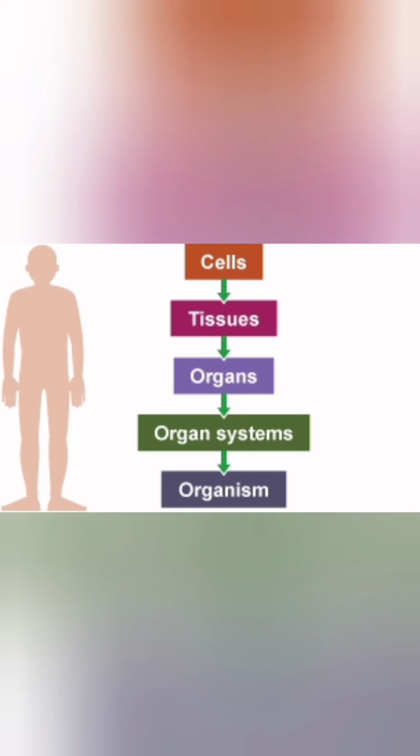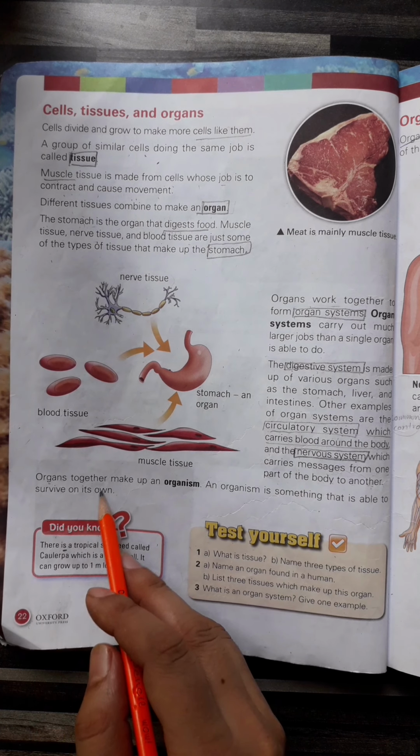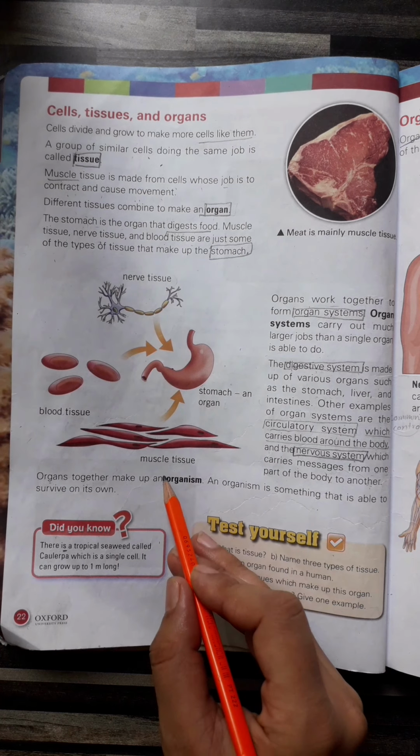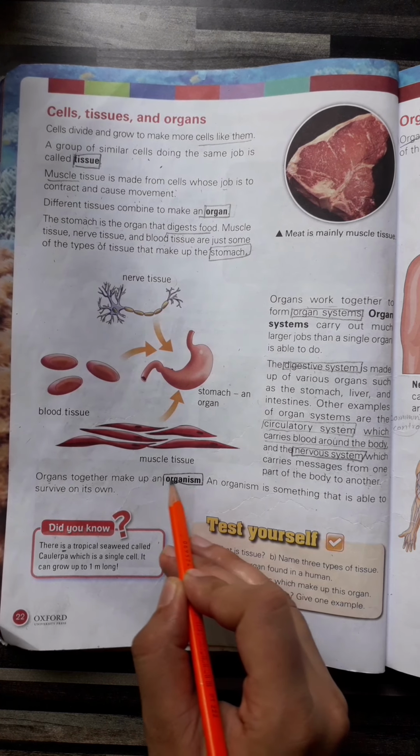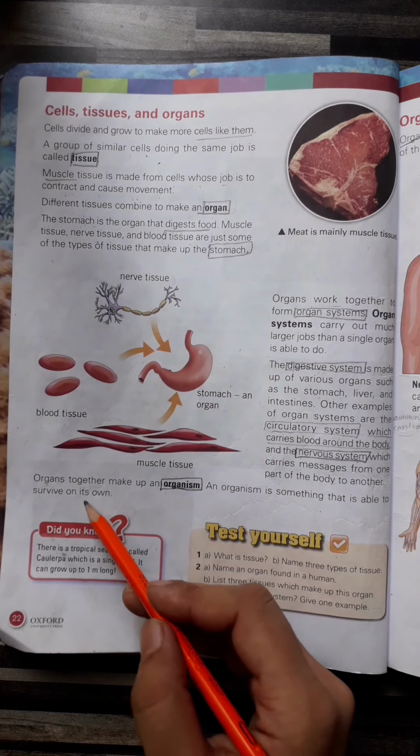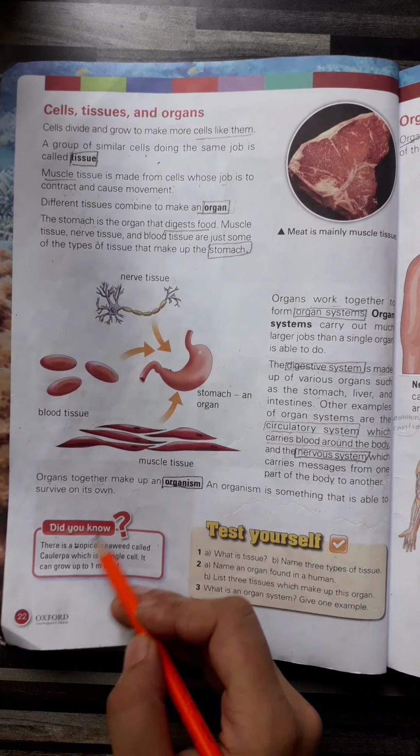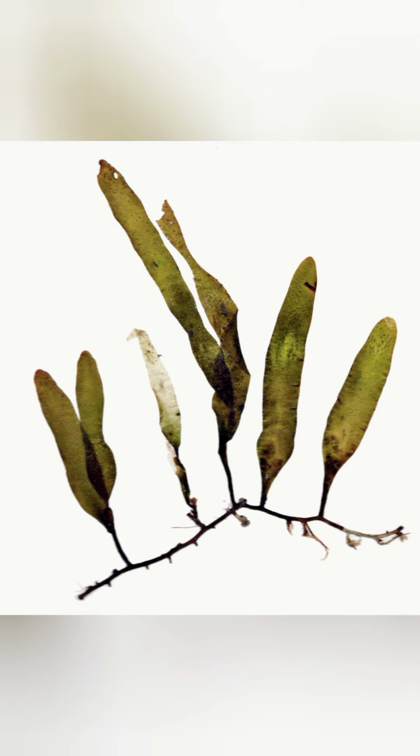Friends, here you can see a diagram which shows that when the cells combine together they form the tissues, and tissues make the organ, and when the organs combine together they make the organ system, and when the organ systems combine together and perform the functions, they make an organism. So organs together make up an organism, and an organism is something that is able to survive on its own. Did you know there is a tropical seaweed called Caulerpa which is a single cell. It can grow up to 1 meter long.